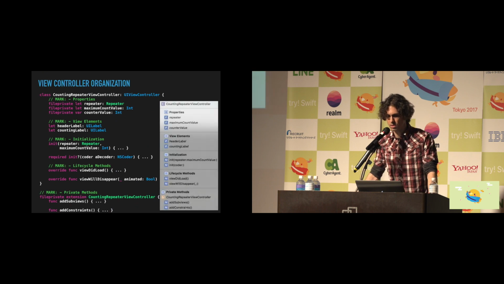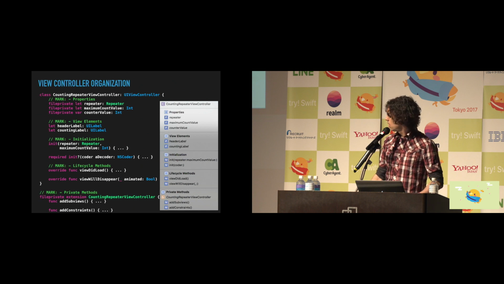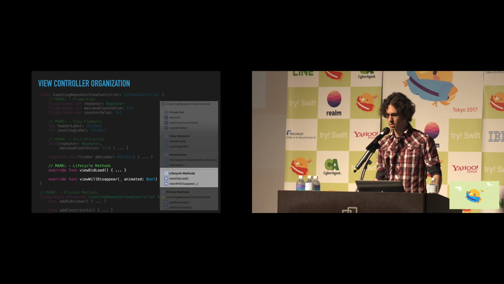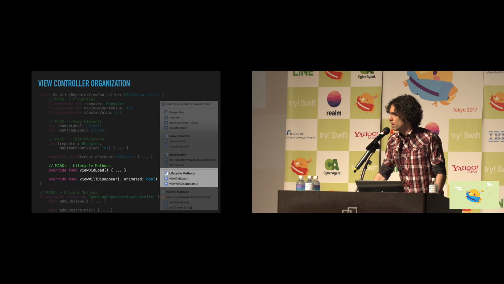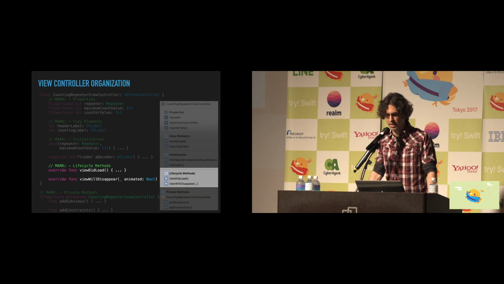So let's take a look at the same view controller with some annotations added for properties, view elements, initialization, and lifecycle methods. So you can see that there are horizontal lines which have been drawn to separate each section. Makes this a lot easier to read. So you may be thinking, all right, Derek, that's all great and all, but it's a lot of busy work to go through that in order to add all of this to our existing view controllers.